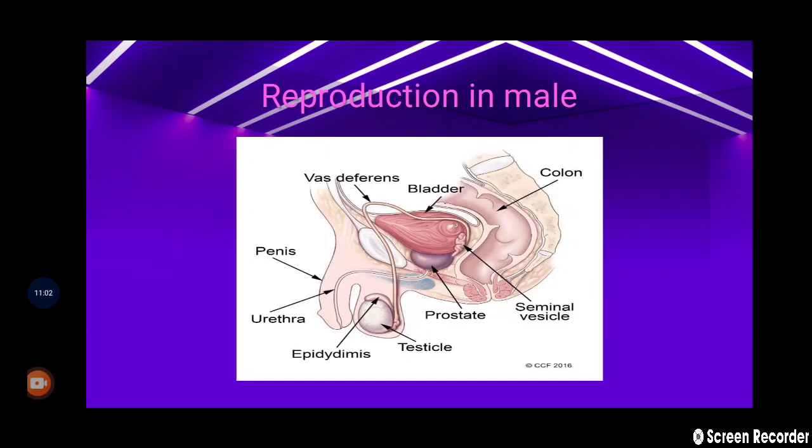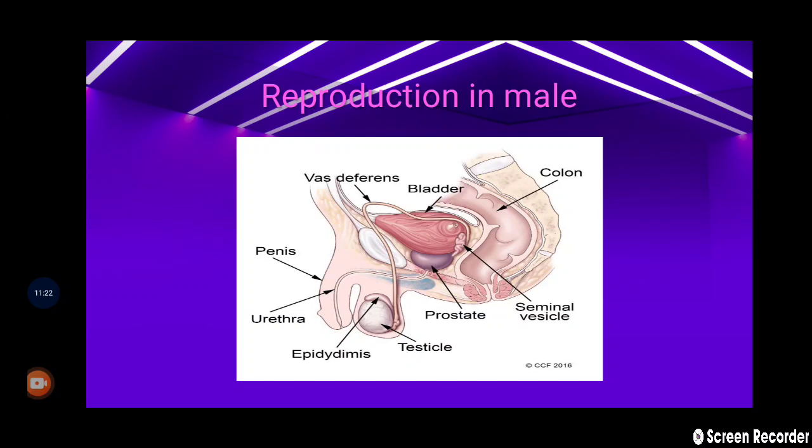Next is reproduction in male. You can see seminal vesicle, colon, prostate, testicle, urethra, penis, vas deferens, epididymis, etc. You can clearly see and note it out.